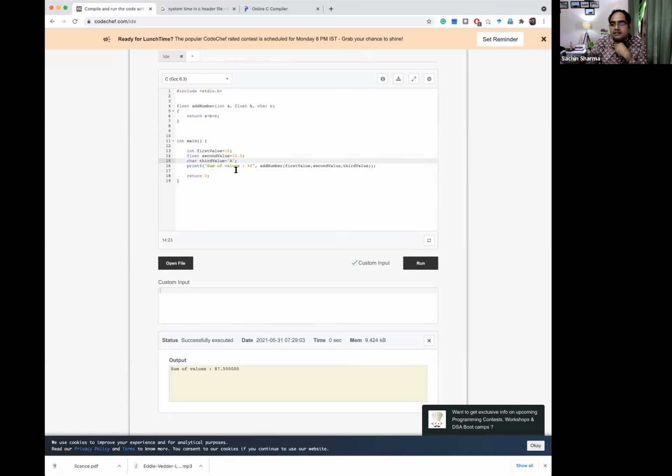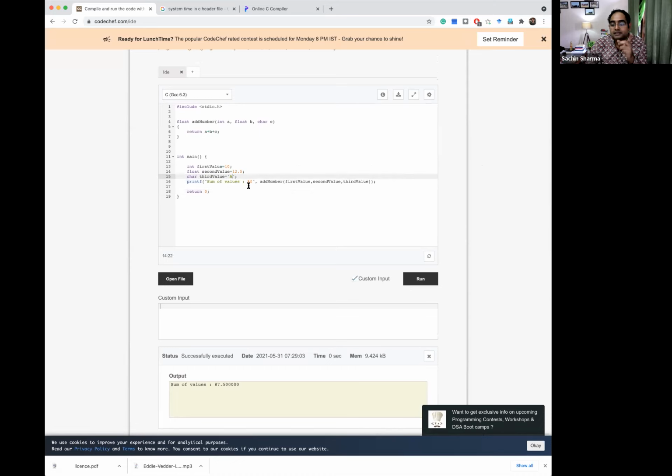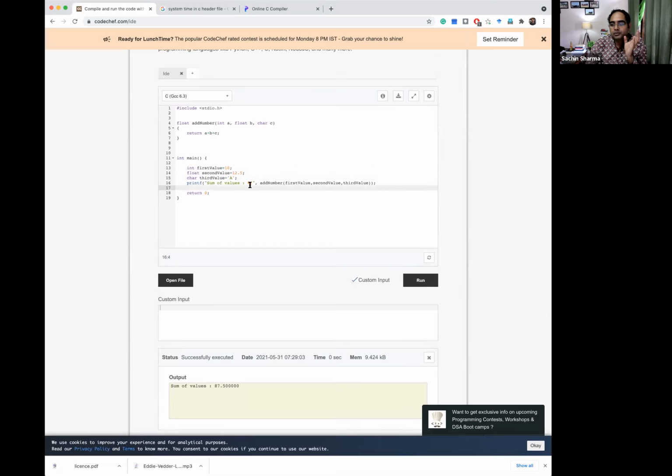The reason is each character in the programming language is assigned one ASCII value, and the ASCII value of capital A is 65. Okay, so whenever you do any integer-type or mathematical operation on a character, the compiler or runtime automatically changes its value from character to its ASCII value, and then these things happen.